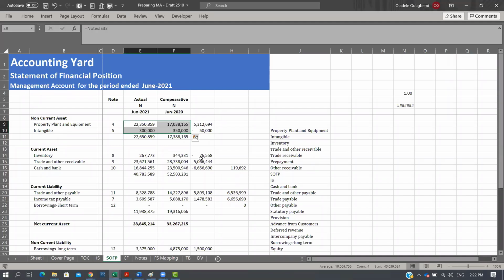Now, for our cash flow from our typical accounting classes, we know that our cash flow has 3 components. You have your operating activities, you have your financing activity, and you have your investing activity. Operating activity is the core operation of the business. What does the business do to generate cash, right? And it's critical to any business. Your operating activity is the reason why you're in business, right? Which we need to understand that part.